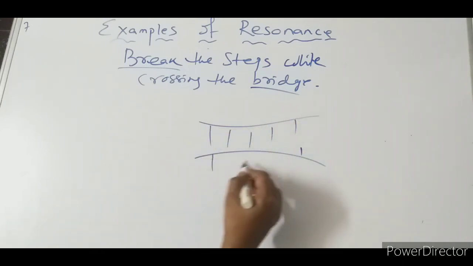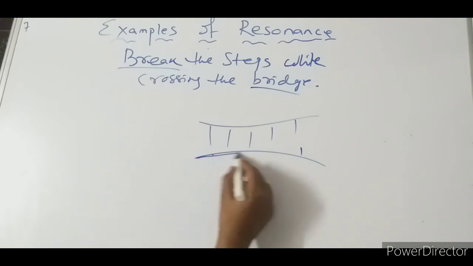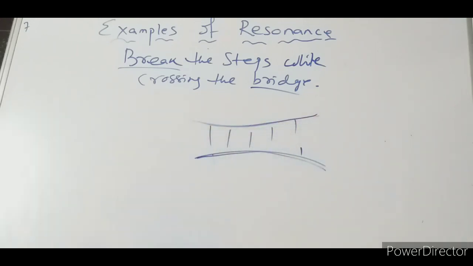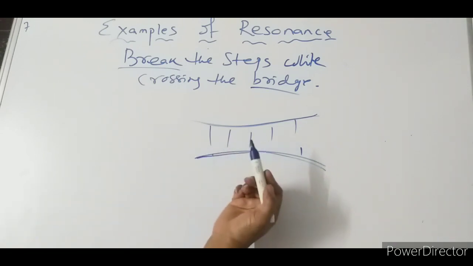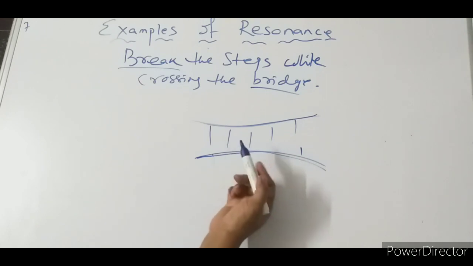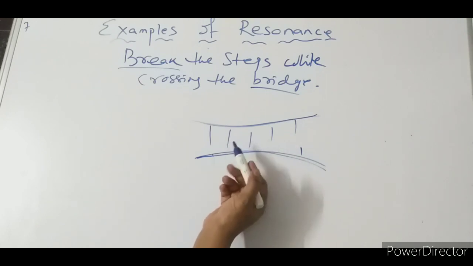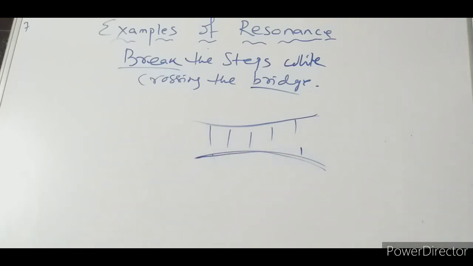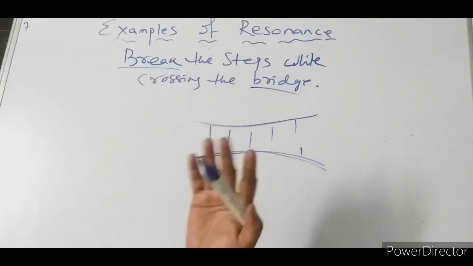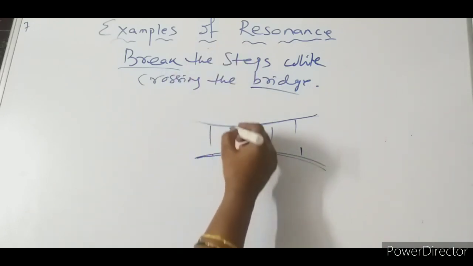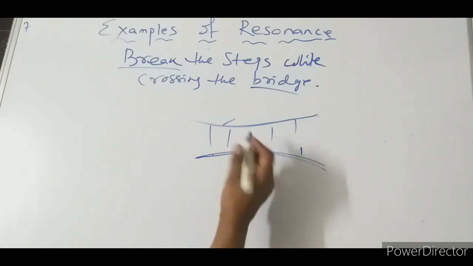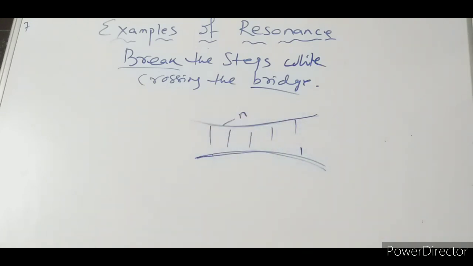As we have discussed, every object and substance has its own frequency, known as natural frequency. If we apply a little force or energy to any body, it will start vibrating with its natural frequency. So this bridge has a natural frequency.